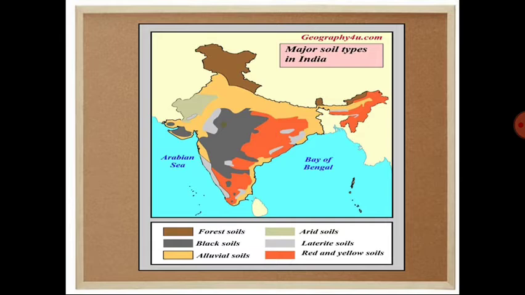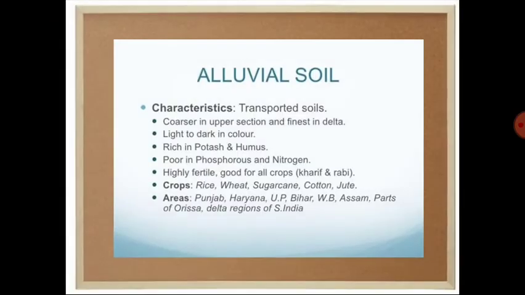In the western portion of our country, we can observe the arid soil. That area is basically known as the desert area, so there we can observe the arid soil. So these are the major soil types we can observe throughout our country. What are the causes and the characteristics? In the next few slides we will discuss.